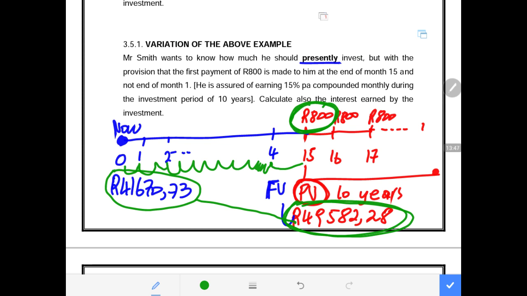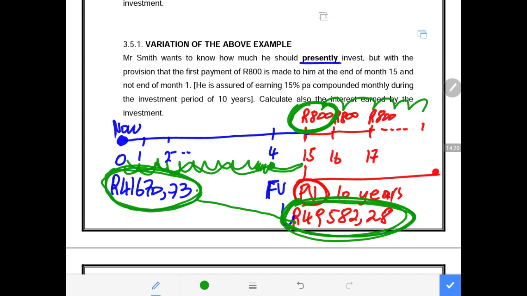I mean, now we don't know how much was invested, but we know some money was invested, and it accumulated interest up to month number 14. On the 15th month, a withdrawal started, and what was in the account was 49,000. Then we know that this person made withdrawals of 800 for the next 10 years, withdrawing from this amount. Remember, every time this person withdraws, this amount will decrease, and the interest for that 1 month will be taken into account, will be added.